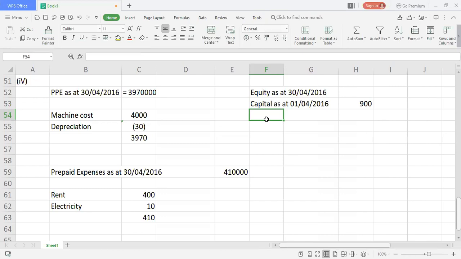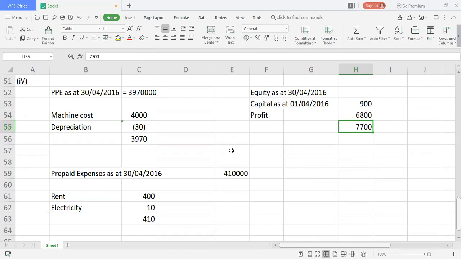Then after recording capital, I have profit. We made a profit in the income statement of 6,800. That profit I will add. So actually I'll get a value of 900 plus 6,800. I'll get a value of how much, guys? 900 plus 6,800, I'll get a value of 7,700. So that's simple, guys. We have done the particular sum. You got 15 marks, and that's all when it comes to this.